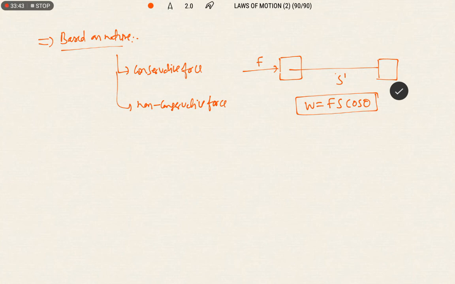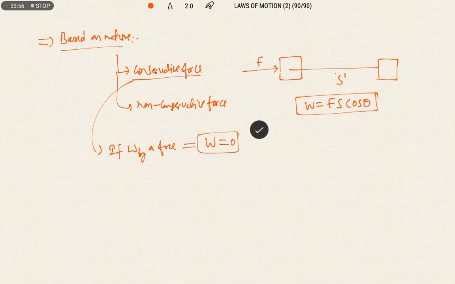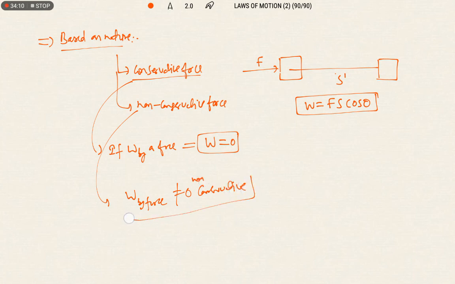Okay? So if the work done by a force in a complete path equals 0, then the forces are known as conservative forces. If the work done by forces is not equal to 0, then they are known as non-conservative forces. Conservative means if the work done by a force in a complete path equals 0, then it is a conservative force. If the work done by a force is not equal to 0, that is a non-conservative force.